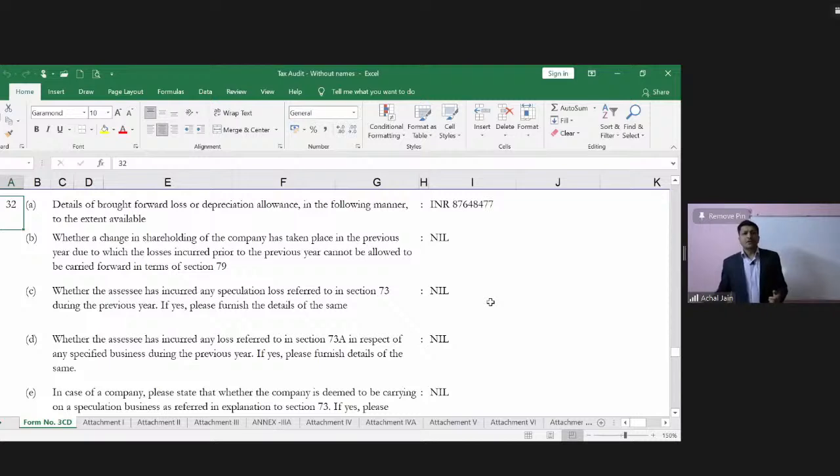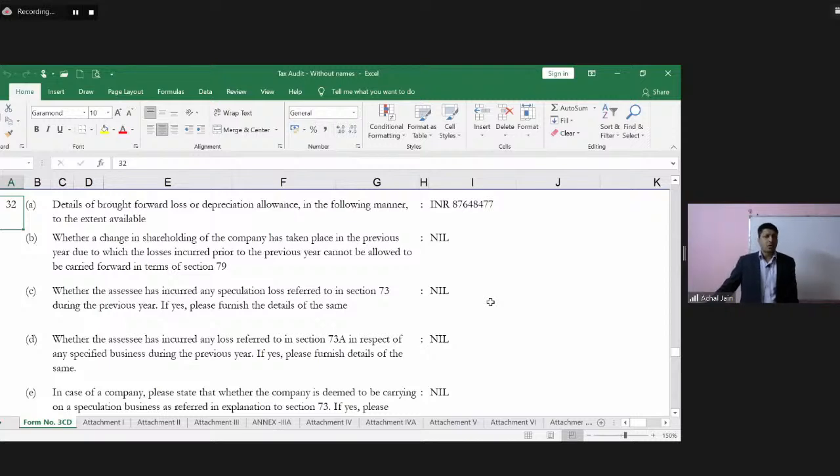So today we are going to continue with our discussion on tax audit. In the last sessions, we have discussed certain clauses of Form 3CD, and we are going to continue with the remaining clauses of Form 3CD, and we also plan to start with another type of audit today, that is GST audit. So moving on to the next clause, that is clause number 32, which talks about details regarding brought